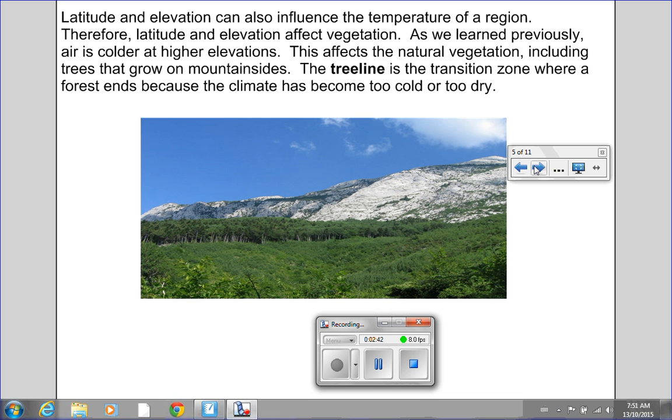The tree line is the transition zone where a forest ends because the climate has become too cold or too dry. And we can see a tree line in this image here. Notice that there are trees growing in abundance, but once you hit this mountain, you see that the trees stop growing in abundance.